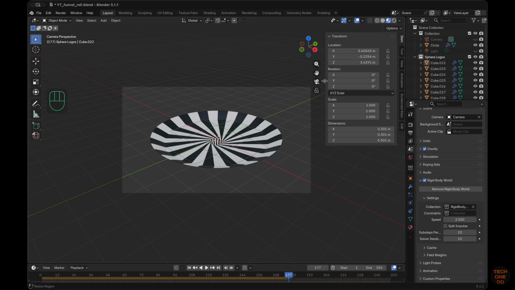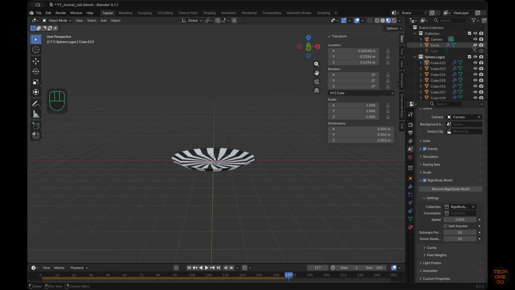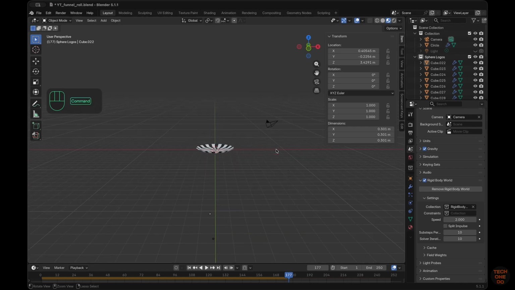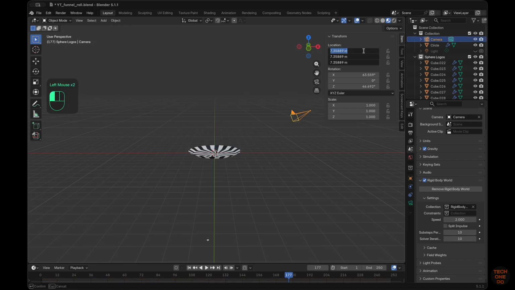Now let's start working on animating the camera. Select camera and set location and rotation to 0 on all axes.